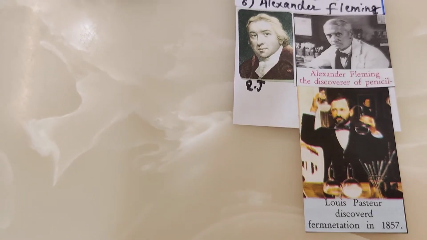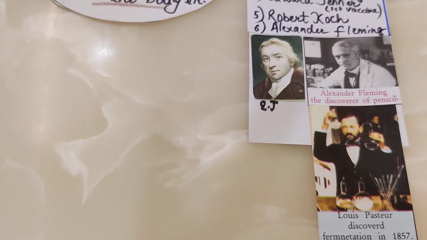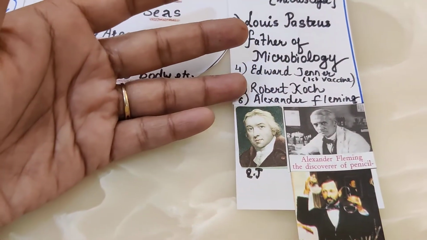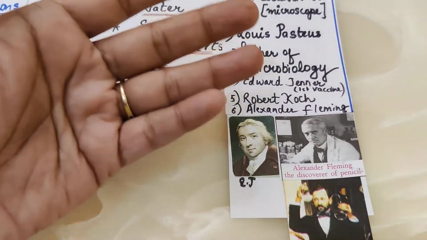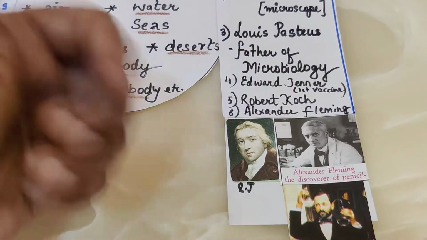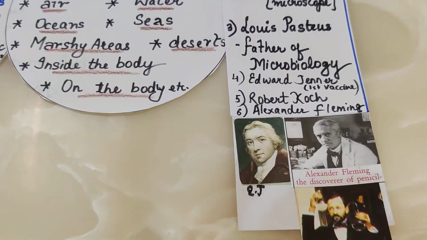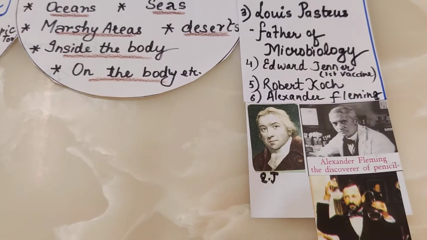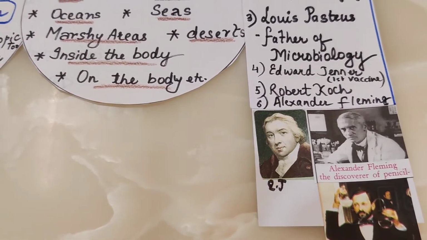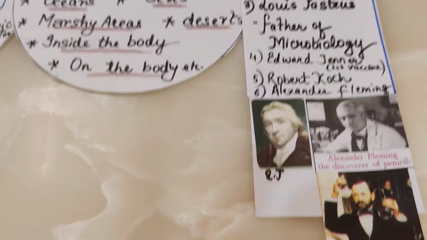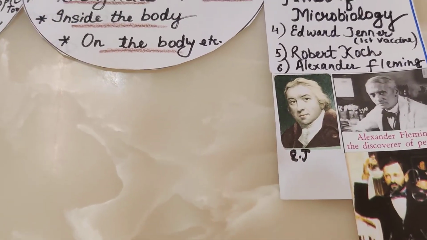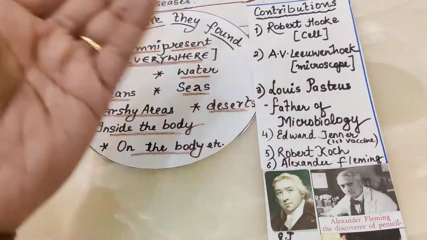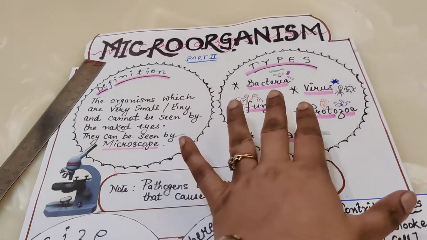See, in 1857 he came out with bacteriology, the concept of bacteria. Then Mr. Leeuwenhoek also came out with the study of bacteria. Then came Alexander Fleming, who came out with the penicillin antibiotic. And later on Robert Koch was there, and Edward Jenner, who first came out with the first vaccine for smallpox, which we will study one by one when we take up the details about the microorganisms.